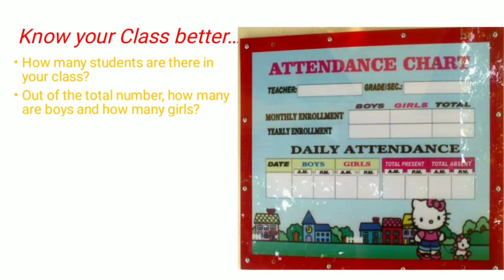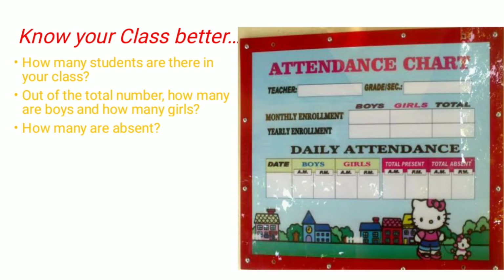Out of the total number of students, how many are boys and how many are girls. Suppose say out of 50 students from your class, 30 are boys and 20 are girls. How many are present and how many are absent?